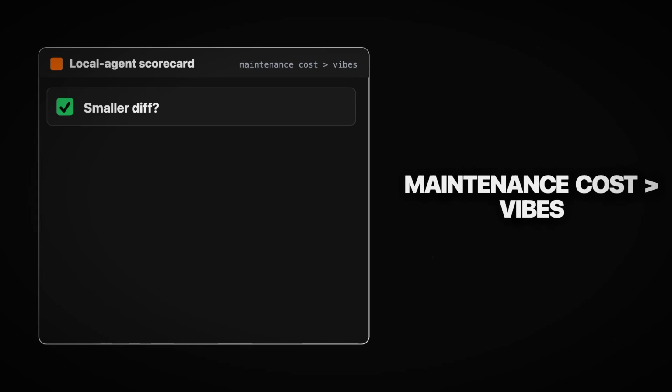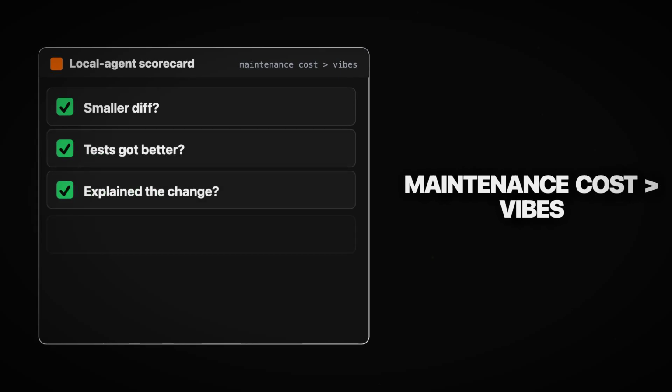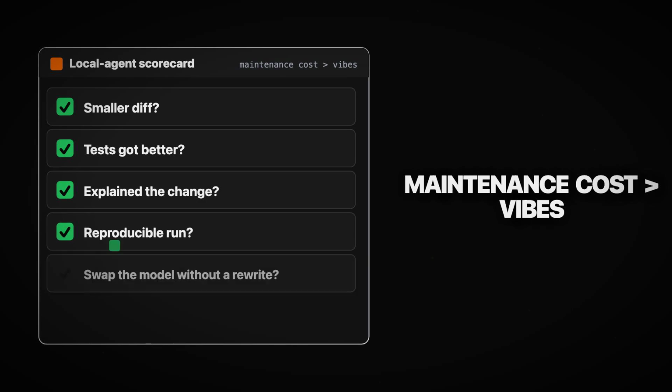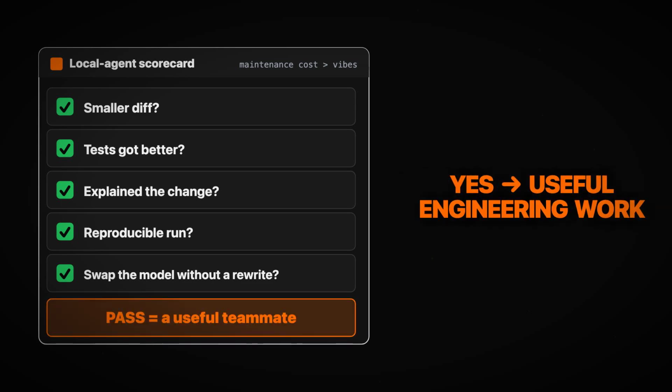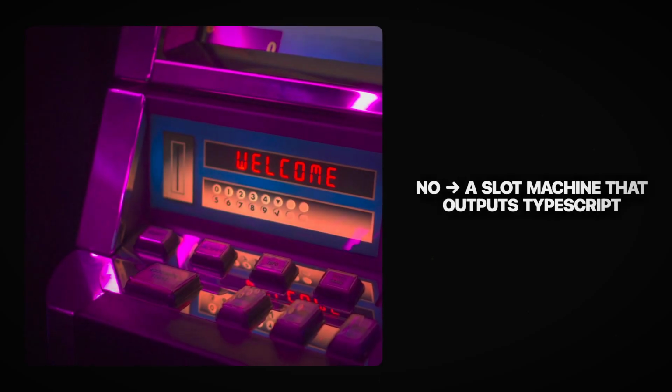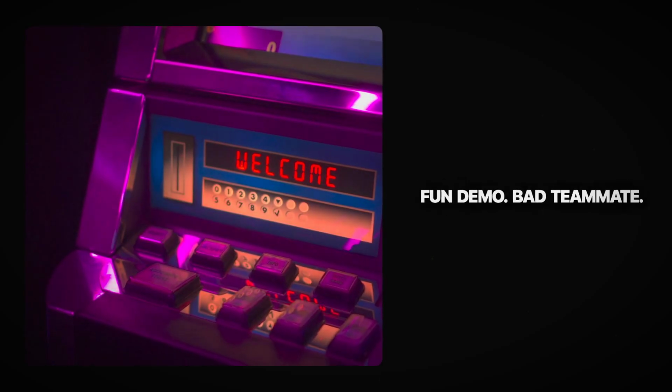Judge local agents by maintenance cost, not vibes. Did the agent make a smaller diff? Did tests get better? Did it explain the change? Can you reproduce the run? Can you swap the model without rewriting your app? If yes, local is doing useful engineering work. If no, you have built a slot machine that outputs TypeScript. Fun demo. Bad teammate. The best local agent is not the one that writes the most code. It is the one that leaves the least mess.